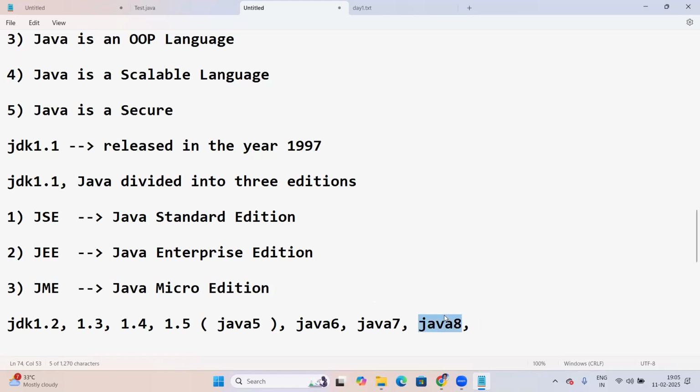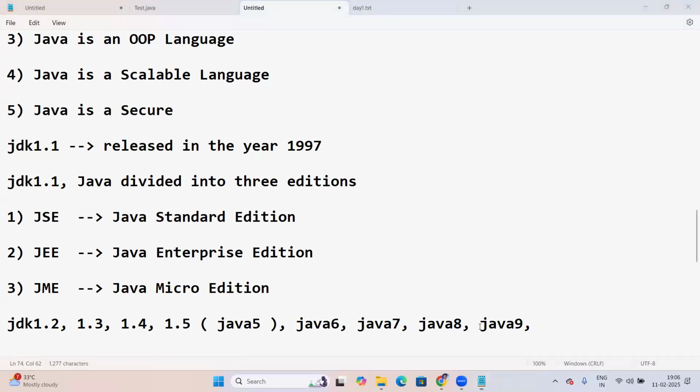Yes, Java 8. Presently, the industry is using Java 8. In our company, in our office also, we are using Java 8 for project development. Some companies are still using Java 7 only, but we are using Java 8. Java 9 has also been released, but it is not used here.